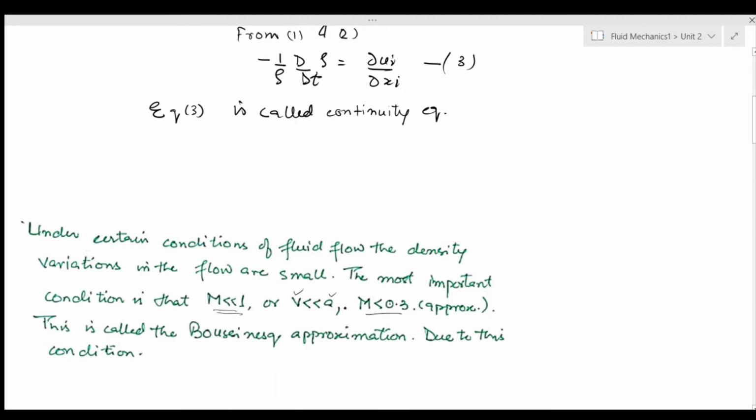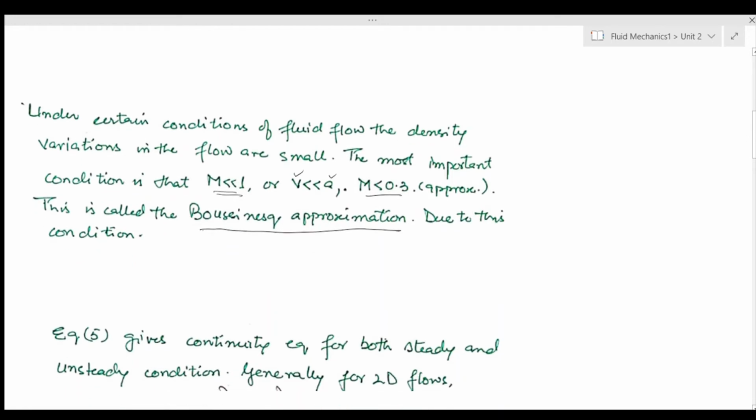Now, in this condition, we can take certain approximations, and this particular approximation is known as Boussinesq approximation. And you would see, if you would go to your higher fluid mechanics courses, you would see that this particular approximation makes our life much more easier once we are doing different studies.